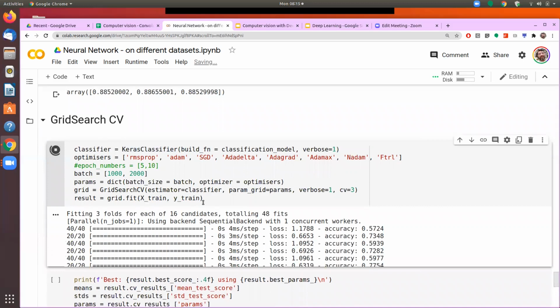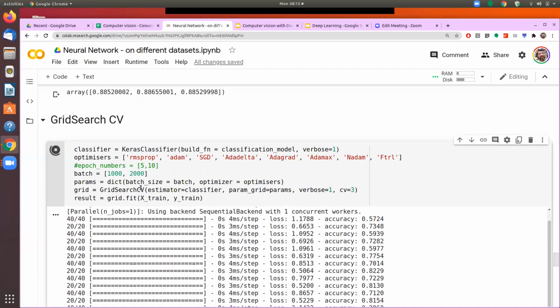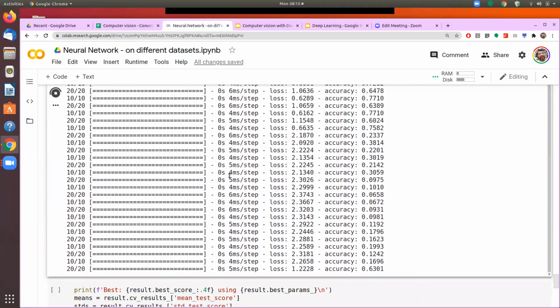Okay. So now, if you see here on the top, it is saying that fitting 3 folds, because the value of the CV or the cross validation we have given as 3. It will run each of these iterations 3 folds. So it will be fitting 3 folds for each of these 16 candidates. When we say 16 candidates, what are these 16? 8 of these optimizers, and each optimizer it will run with a batch size of 1000 and then with the batch size of 2000. So it will run 3 folds on each of these 16. So that becomes 48 times it will run.